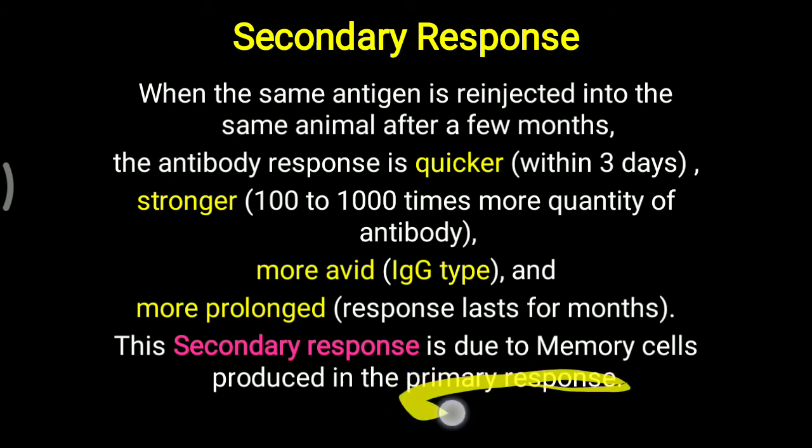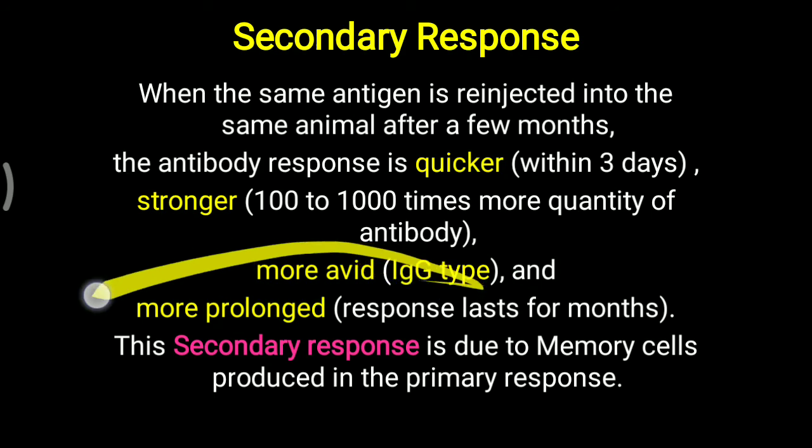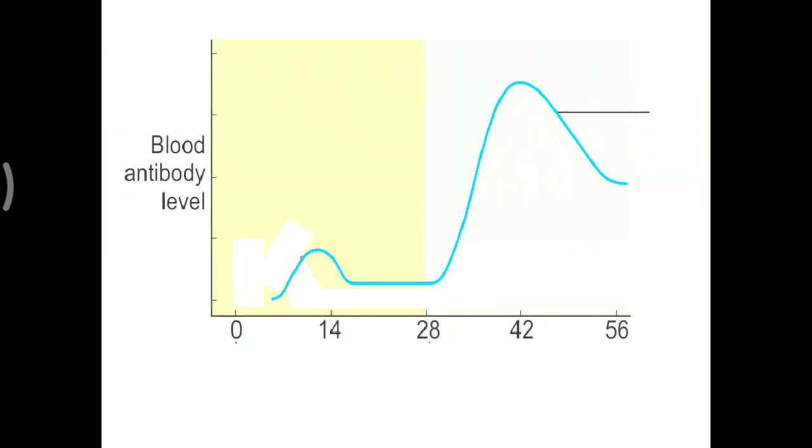The primary immune response helps in the formation of memory cells, and they keep that particular antigen in memory. When the same antigen enters a second time, our immune system identifies it, and with the help of the memory cells a particular type of antibody is generated against that antigen to destroy it. We will look at this in detail in the graph.